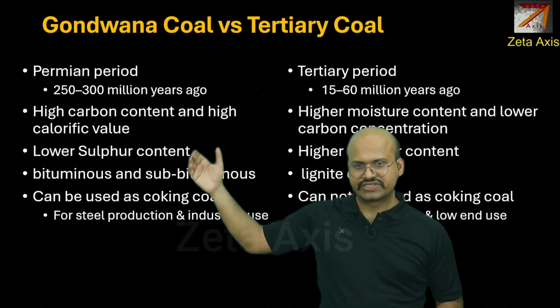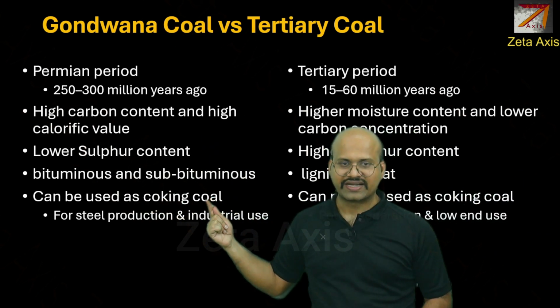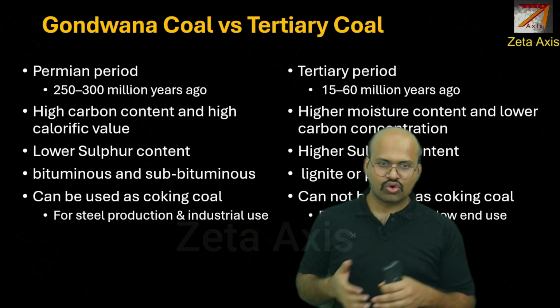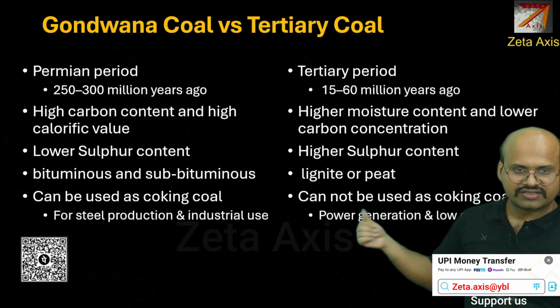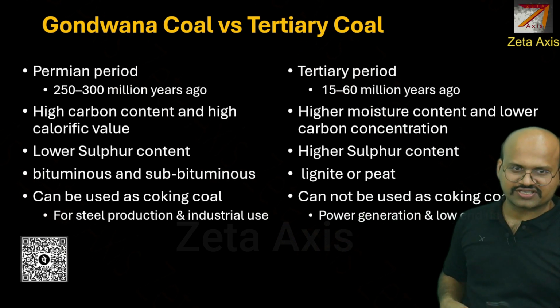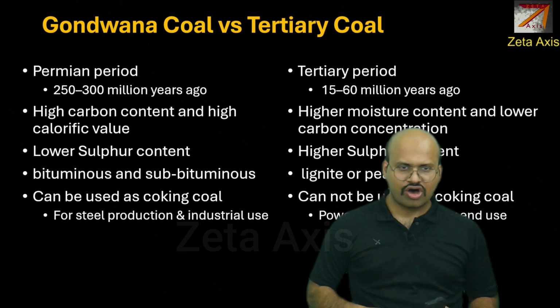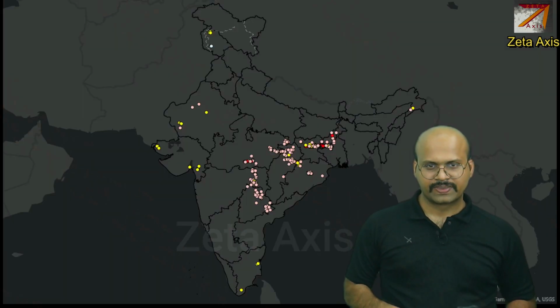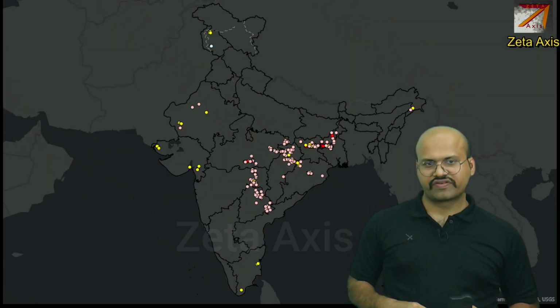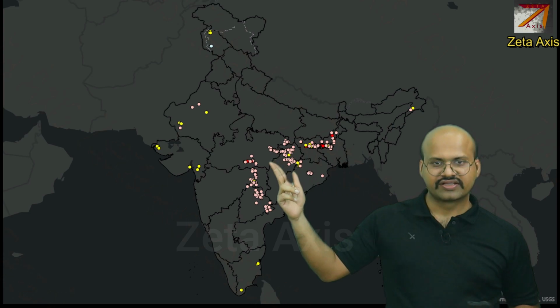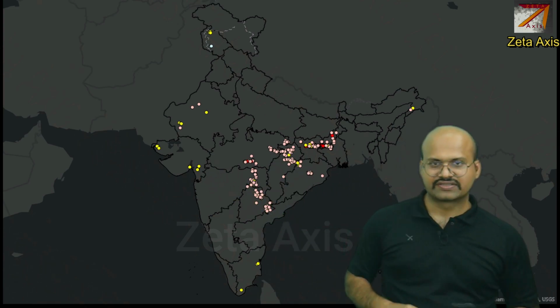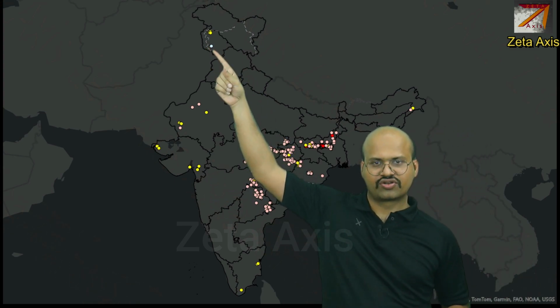These Gondwana coals can be used for coking, that is, for converting the coal into coke, which can be used for steel production. The tertiary coals cannot be used for steel production and they are used in power generation or for domestic purposes. Here, we can see the distribution of different types of coal in India. The red color indicates bituminous coal. These pink dots indicate the subbituminous coals. Yellow indicates lignite coal mines, and here we can see anthracite coal mines.